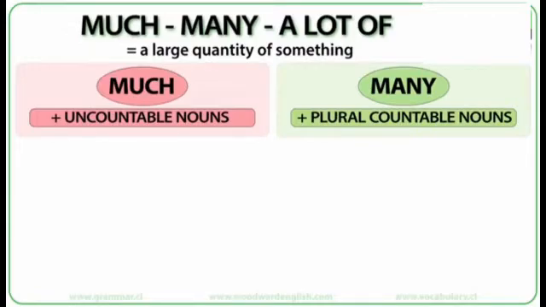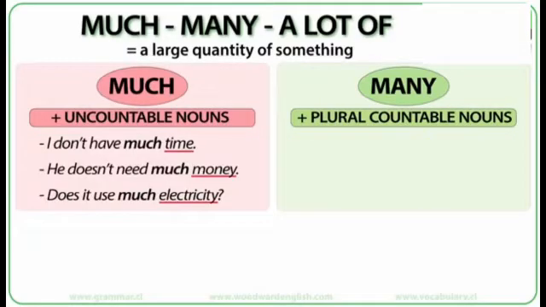Let's look at some examples. Much is used with uncountable nouns. I don't have much time. He doesn't need much money. He doesn't use much electricity. Time, money, and electricity are uncountable nouns, so we use much before them.